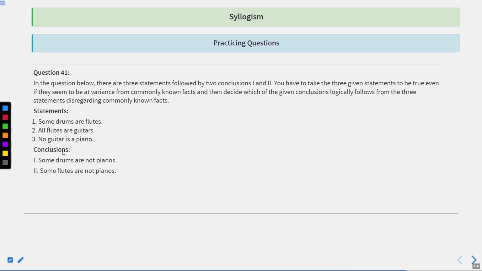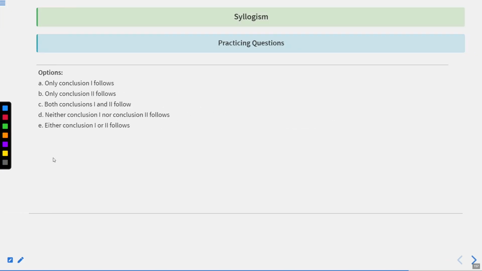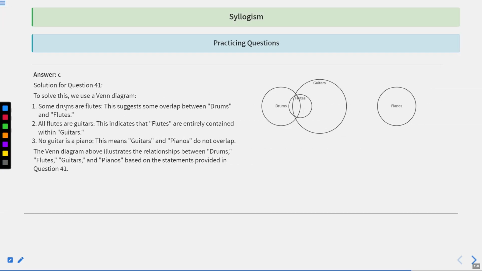Now, moving forward, let's try to figure out this particular question. Some drums are flutes, all flutes are guitars, and no guitar is a piano. Now let's try to figure out what will be the correct answer. Some drums are flutes. Correct representation: this is drums and this is flutes. So drums and flutes are related to each other by this particular Venn diagram.